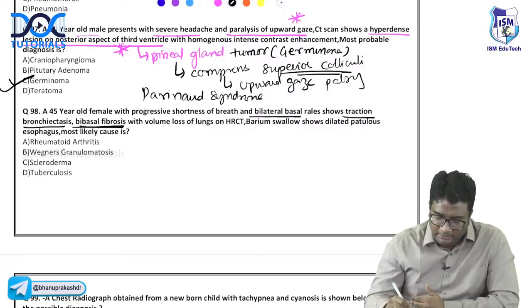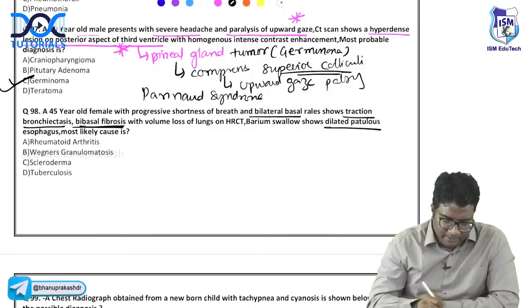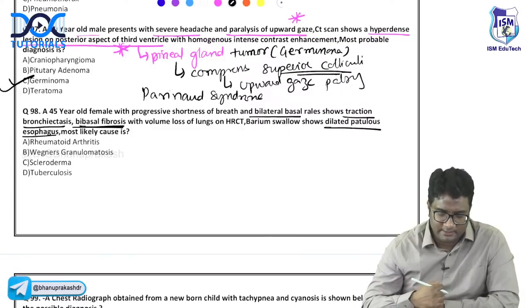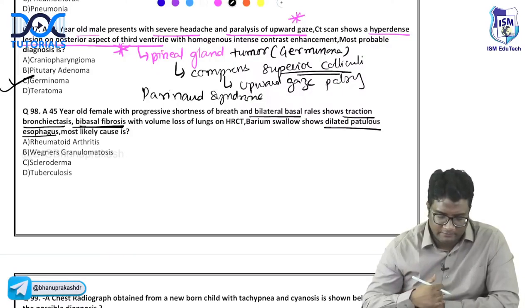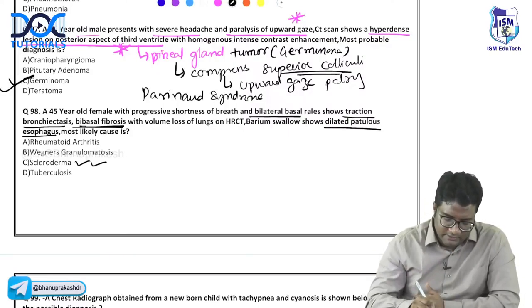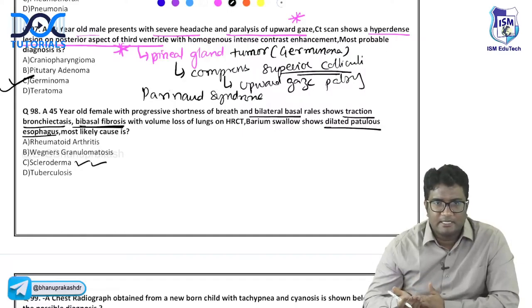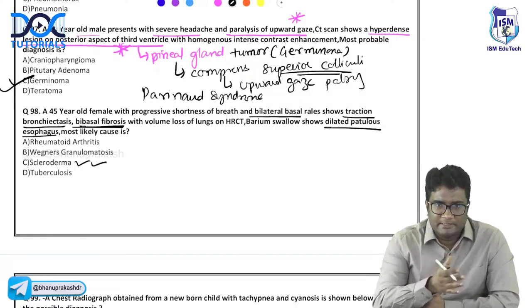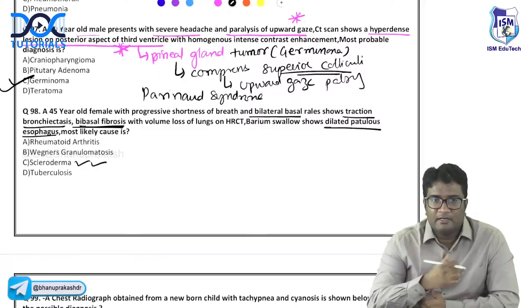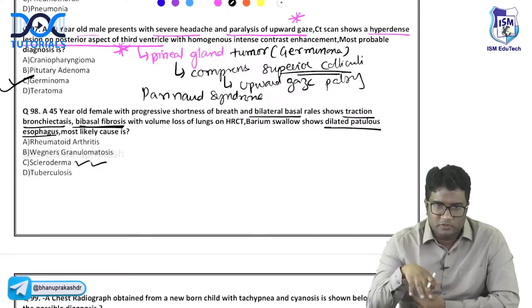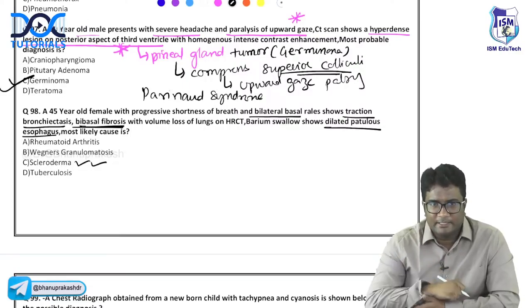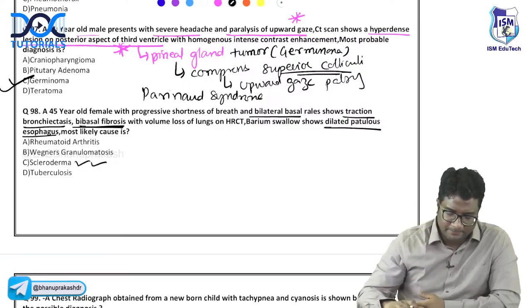And barium swallow shows a very dilated patulous esophagus. The contractions of the esophagus are not happening; the muscle is getting fibrous, so you're having a dilated patulous esophagus. All of these go in favor of scleroderma. Interstitial lung disease, pulmonary fibrosis, dilated esophagus. You may be given soft tissue calcinosis, CREST syndrome, Raynaud's phenomenon; any of that can be mentioned. So here it is showing pulmonary fibrosis and dilated esophagus. Think of scleroderma.